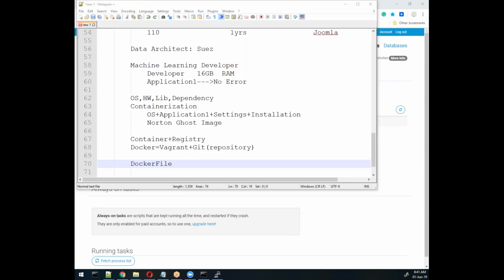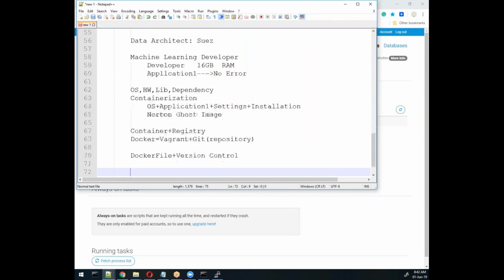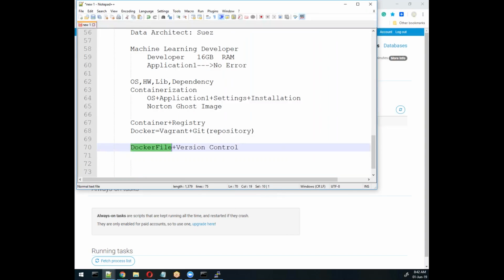I'll share that syntax with you also. We'll try to understand that also. It's very interesting. Each and everything will be maintained in the file. Everyone will maintain this file, and this is completely a version control system. Version control means they will maintain version control of this file also. It's possible to maintain this. It will become an image. So here the image is the main thing. Image means the whole container.